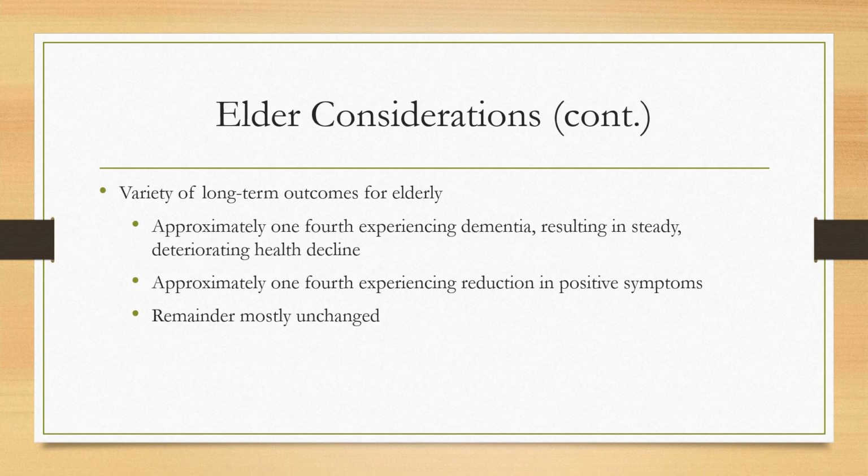Those diagnosed with schizophrenia do survive into old age with a variety of outcomes. They have an increased risk of developing dementia, with about a quarter of them developing dementia and having a steady decline in their health. About another quarter have a reduction in the positive symptoms, with the remaining people's symptoms mostly remaining unchanged.